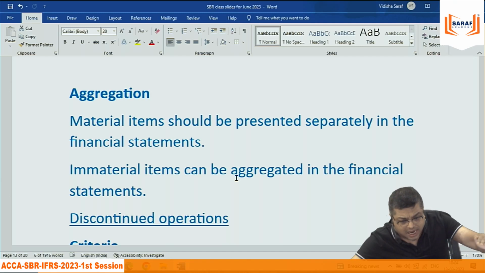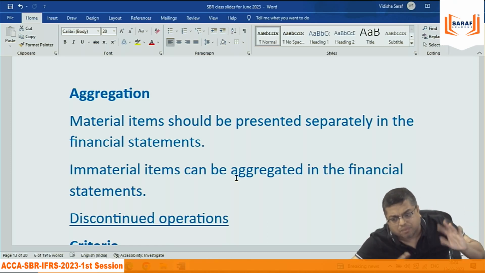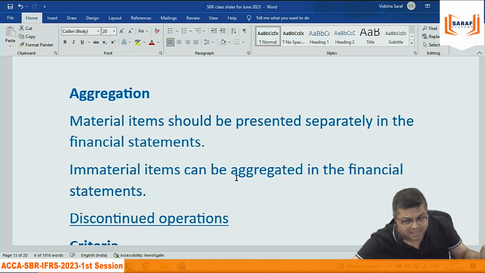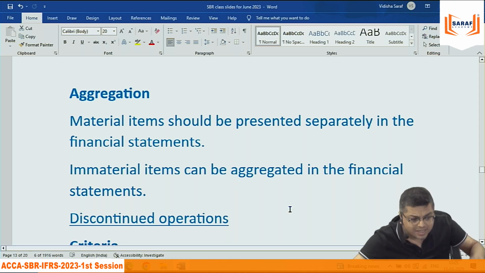So I have not started with the first topic, conceptual or regulatory framework. Don't read that, because if you read that, you will not be able to understand. Just complete the topics, all other things, then conceptual and regulatory become a byproduct. You will automatically understand. So I have not discussed anything relating to the definitions of assets, liability, income, expenditure. That I will do at the end.